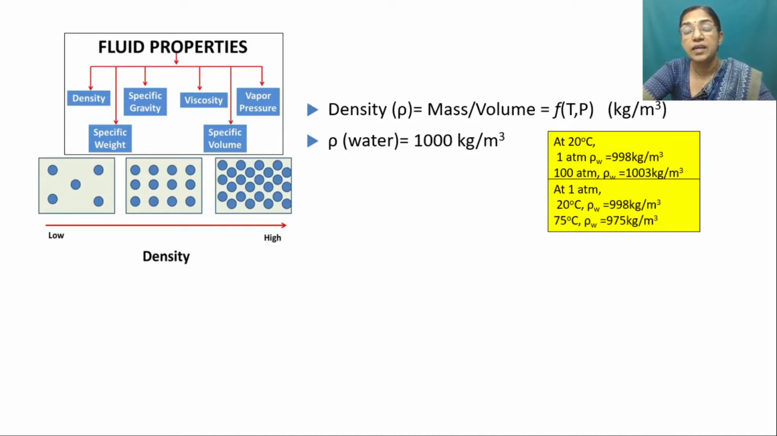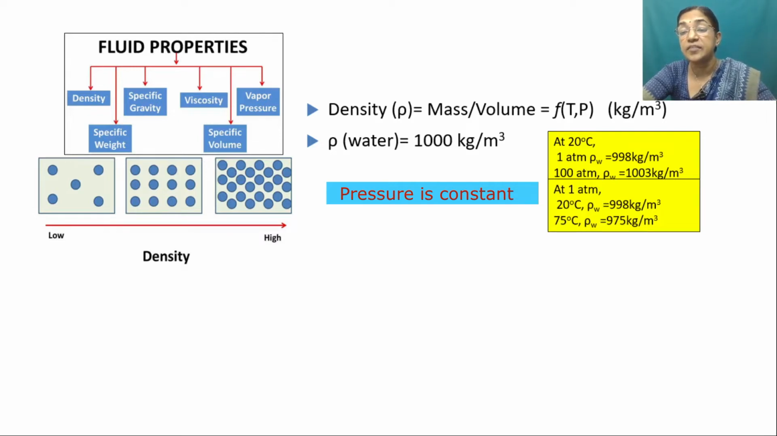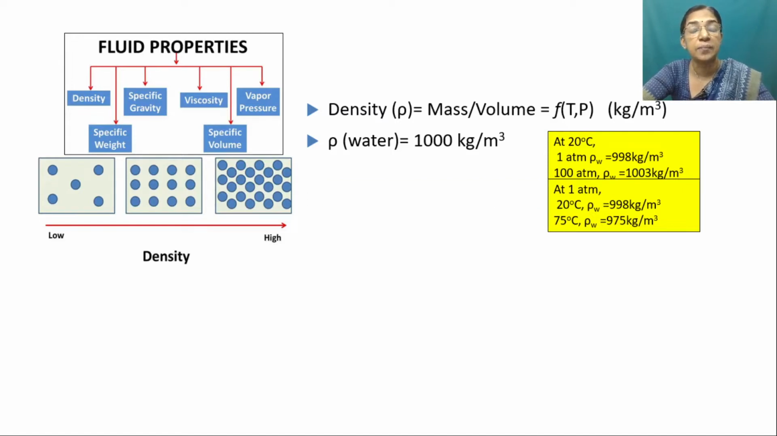But if you keep the pressure constant and increase the temperature from 20 degrees to 75 degrees, you can see a significant reduction in density, from 998 kilogram per meter cube to 975 kilogram per meter cube. This shows that an increase in pressure does not make much variation in the density of a liquid, whereas an increase in temperature produces a drastic reduction in the density of the liquid.